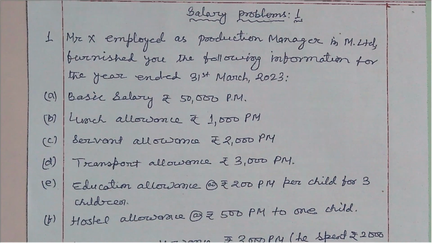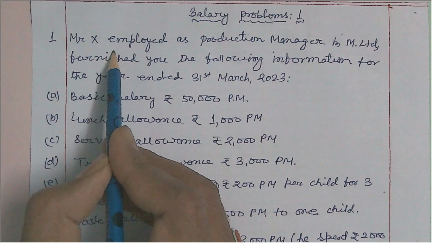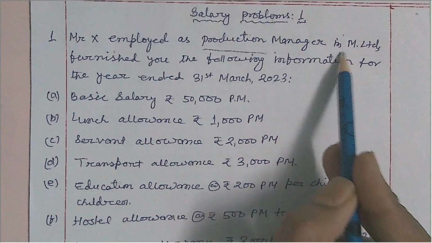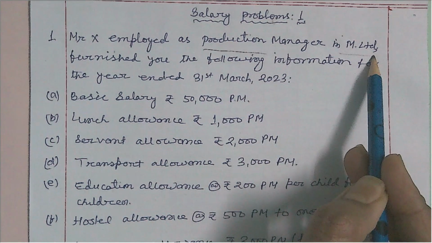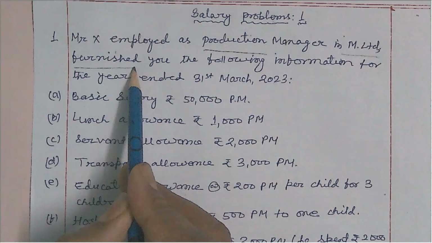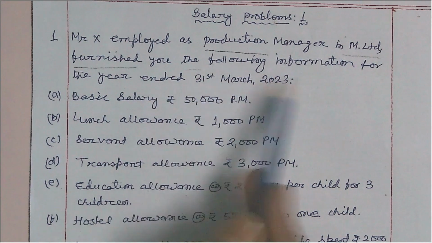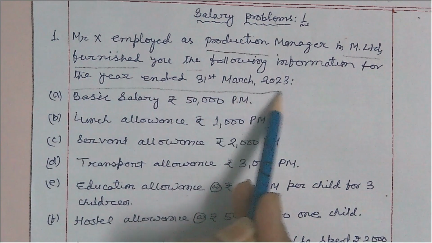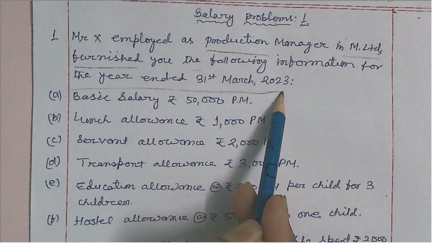One problem is taken on your screen. Mr. X, employed as a production manager in M Limited, provided the following information for the year ended 31st March 2023.